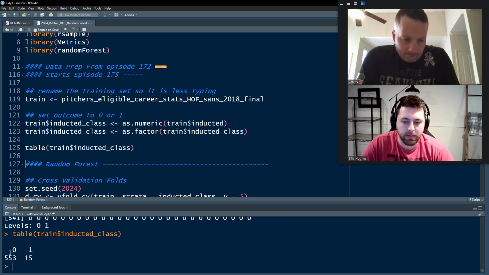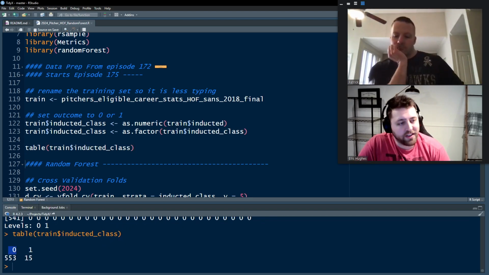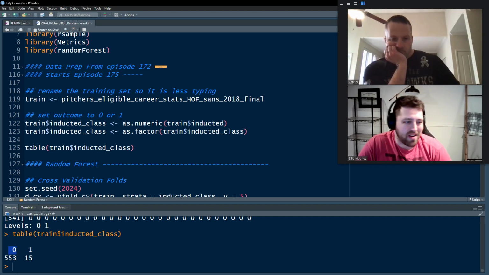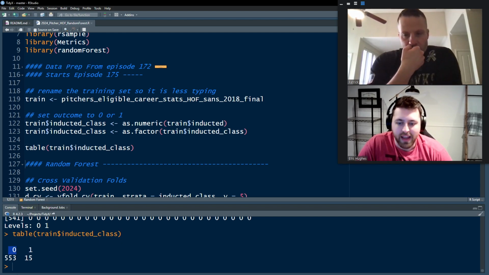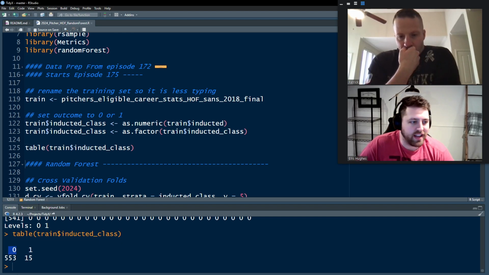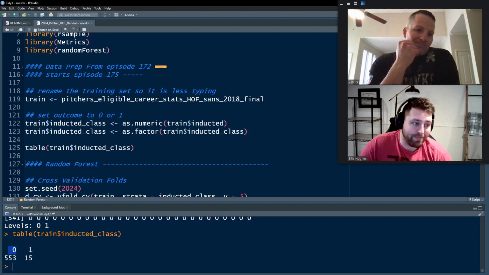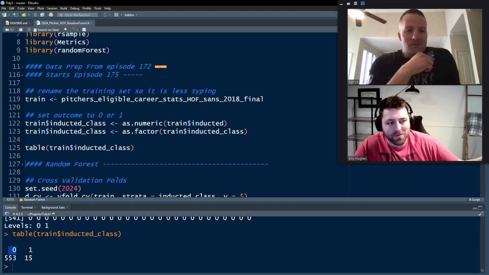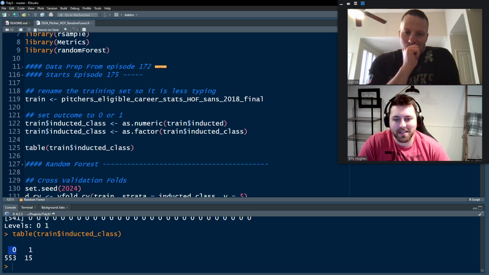So we can also then call a table on there. You can see that there are 553 people that were not inducted into the Hall of Fame and only 15 pitchers that have been inducted into the Hall of Fame. So again, seems like if you want to be in the Hall of Fame, don't be a pitcher. Sorry. It's what it looks like. I don't know. I'm not making any judgments here.